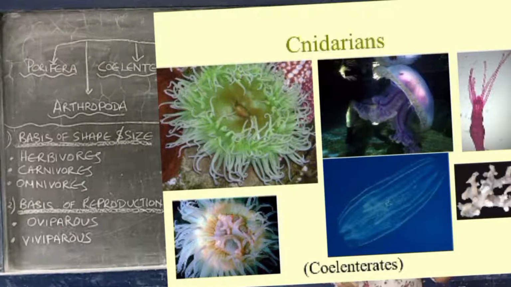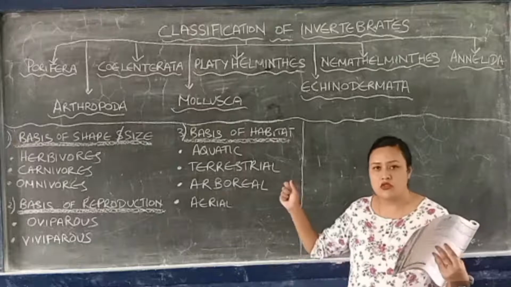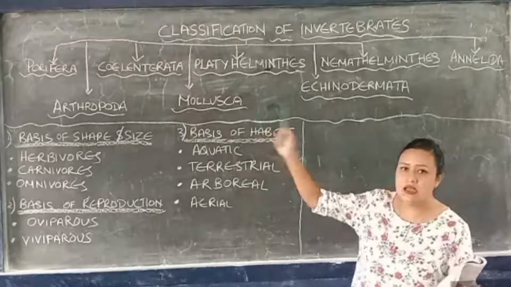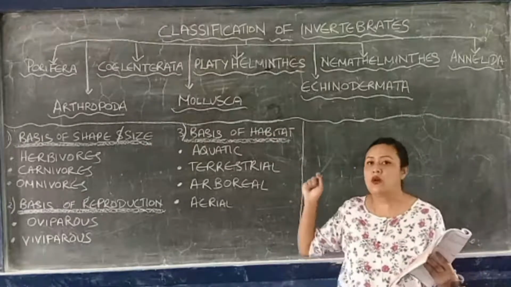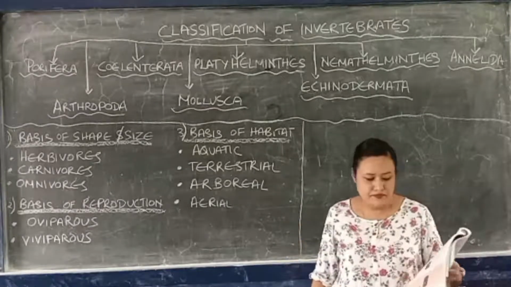They also need food, so they need to capture food. Cnidoblasts also act as a defensive system and help them to protect themselves. Due to the presence of the cnidoblast cells, the members of this phylum are also called cnidarians. So Coelenterates are also known as cnidarians because of the presence of the cnidoblast cells.